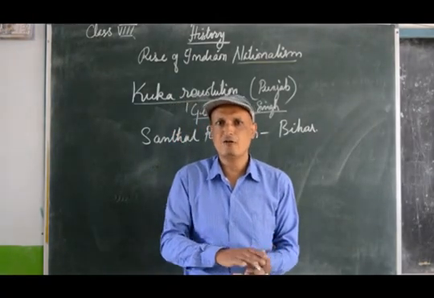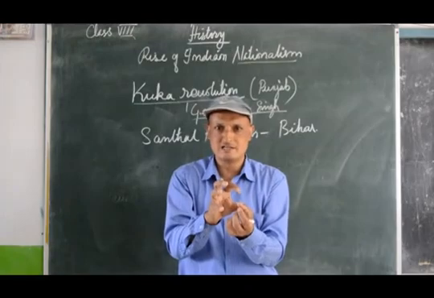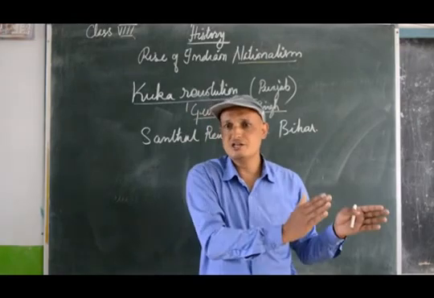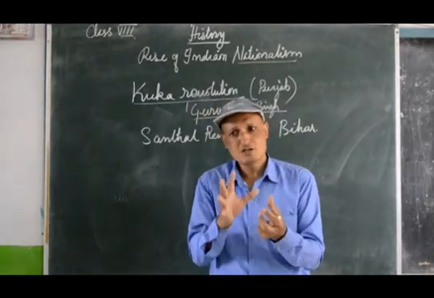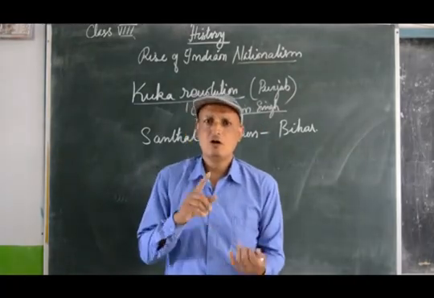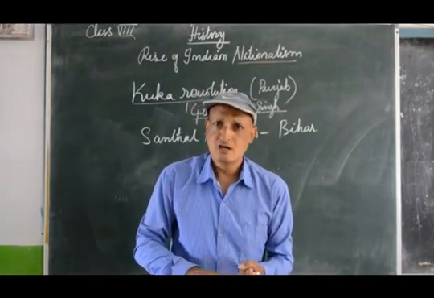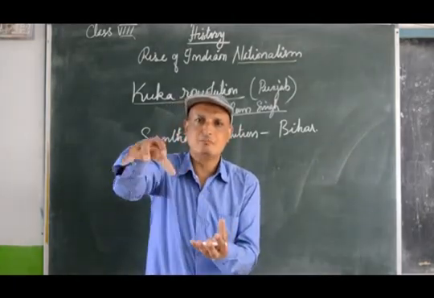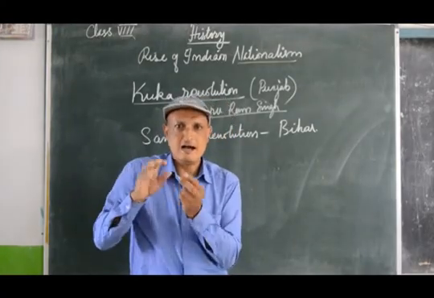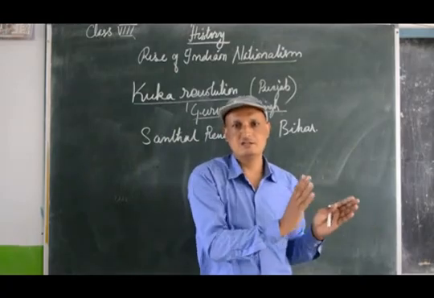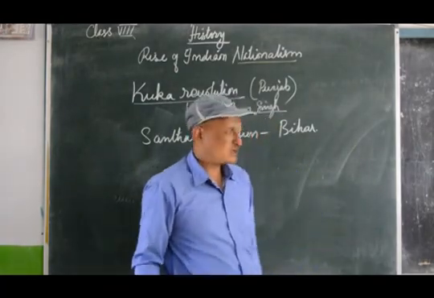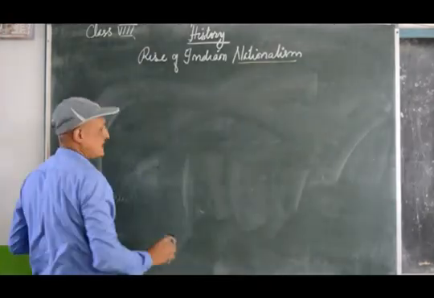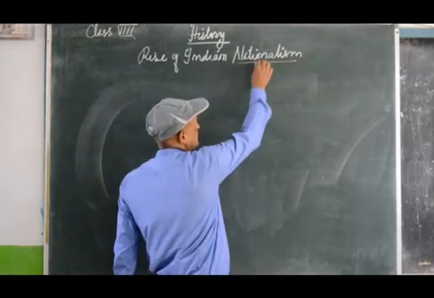Now, there was a need for an all-Indian organization. That means the unity of the entire nation to get rid of the British rule in India. What was necessary was an all-India movement under capable leaders who could combine and bring each and every community together and fight against the Britishers in India. So therefore, we come across a new concept or a new idea that came into existence in India, which is known as nationalism.